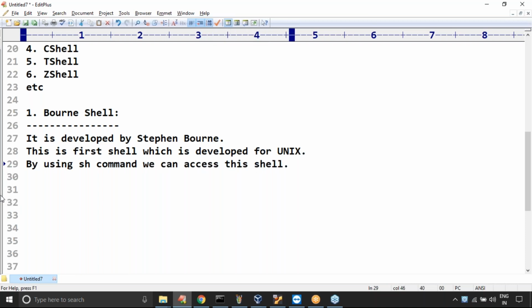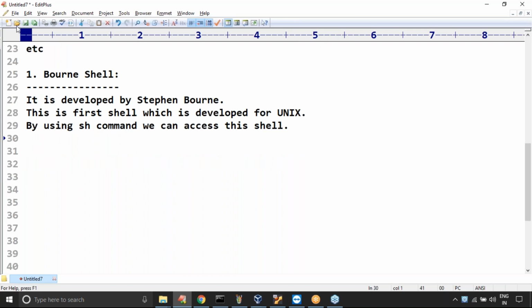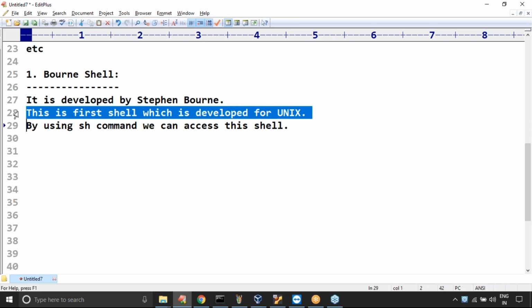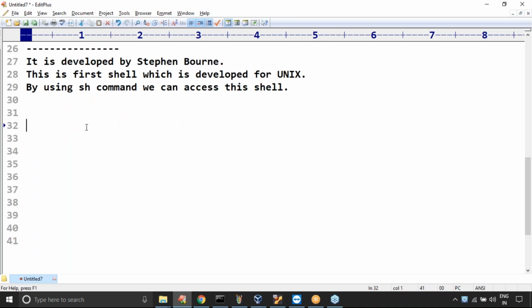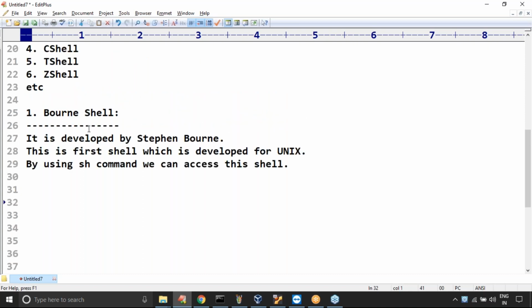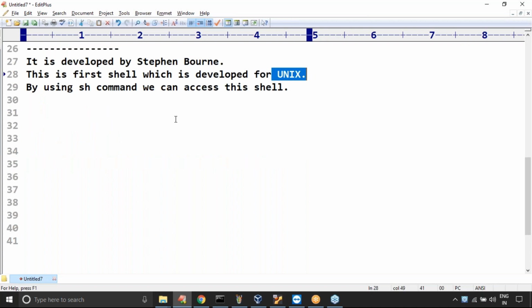I have one small important conclusion to talk about. Observe that. What is the first shell? Bourne shell. It is developed by Stephen Bourne. This is the first shell developed for Unix operating system. Next, by using sh we can access this shell. I have one small point: when was the Bourne shell developed? Mostly in the 1960s only, with the Unix operating system. During that time only, mostly, once Unix was developed. Now here just take a bit very special care.